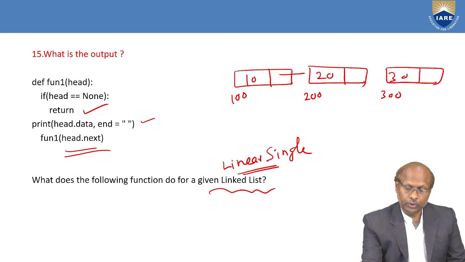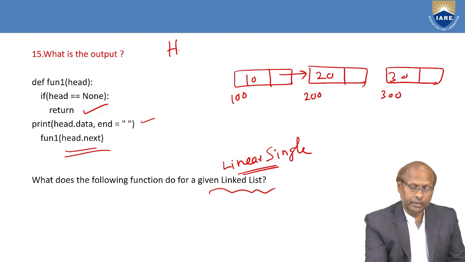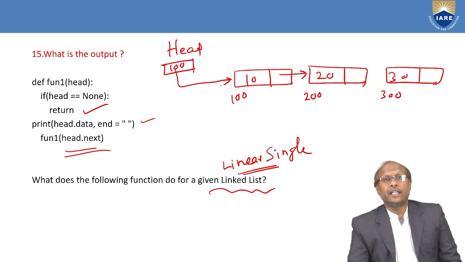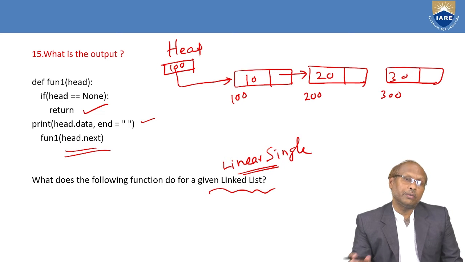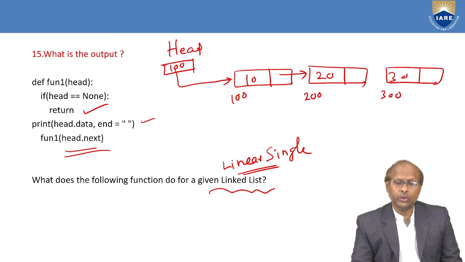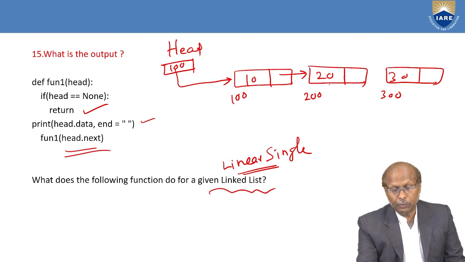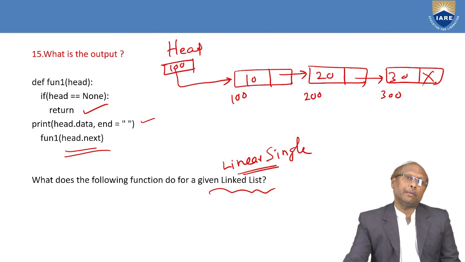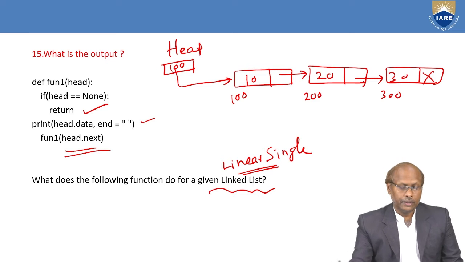First is pointing to second, and head is not none. My head is pointing to the first node, which is at 100. So my linked list has 3 nodes with values 10, 20, 30, and head is pointing to the first node. First is pointing to second node, second is pointing to third node, and third is pointing to nowhere. So my linked list has 3 nodes with different values.